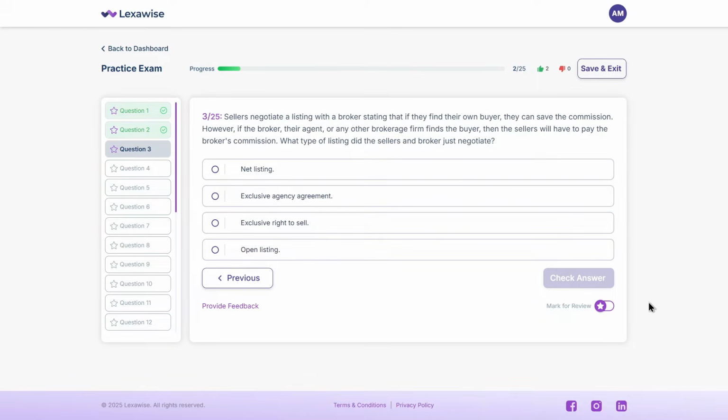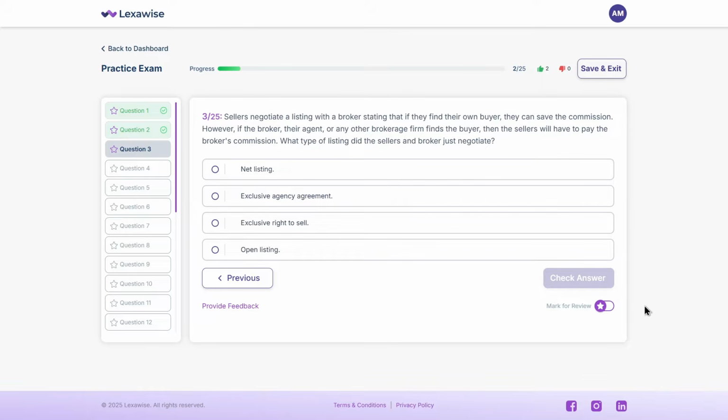Sellers negotiate a listing with a broker, stating that if they find their own buyer, they can save the commission. However, if the broker, their agent, or any other brokerage firm finds the buyer, then the sellers will have to pay the broker's commission. What type of listing did the sellers and broker just negotiate? A. Net listing. B. Exclusive agency agreement. C. Exclusive right to sell. D. Open listing. Got your answer?